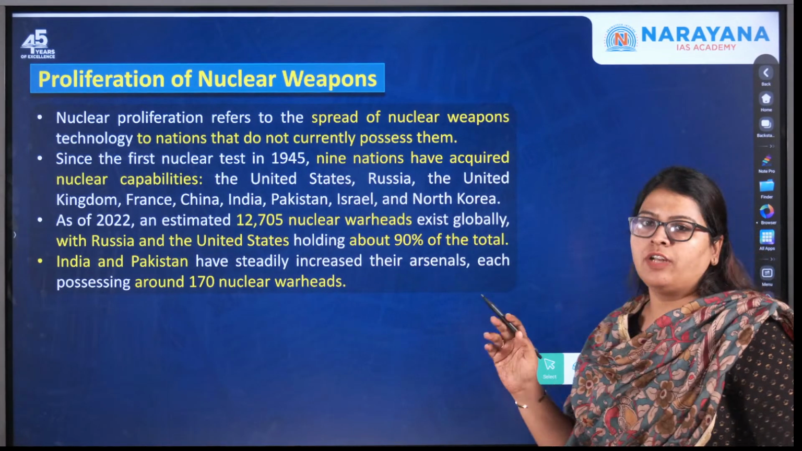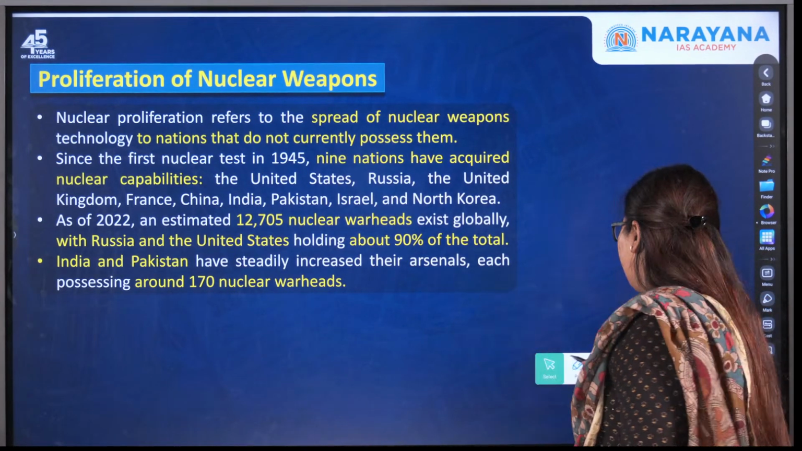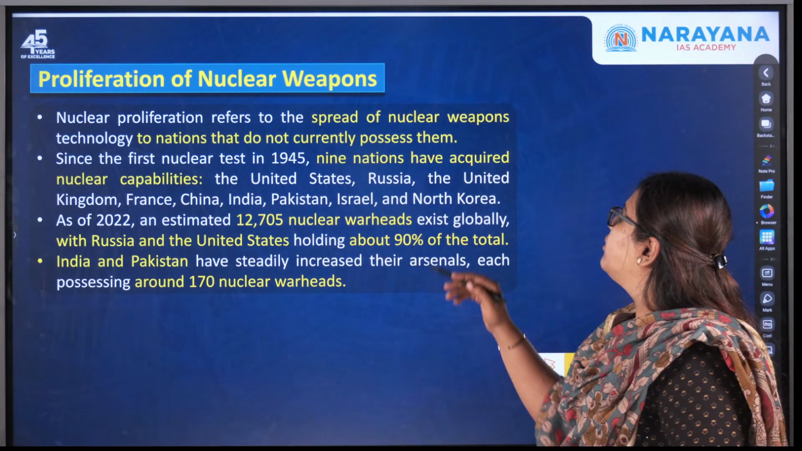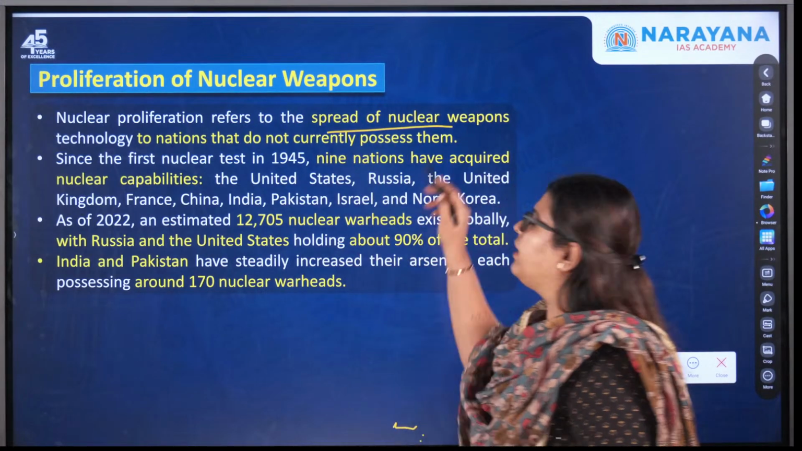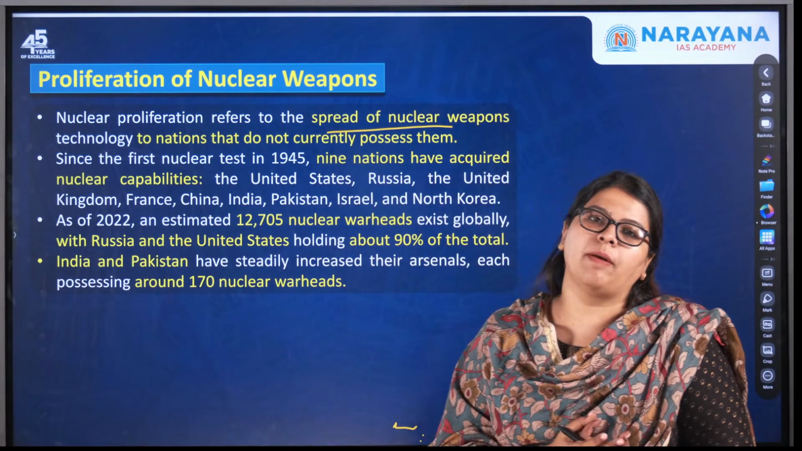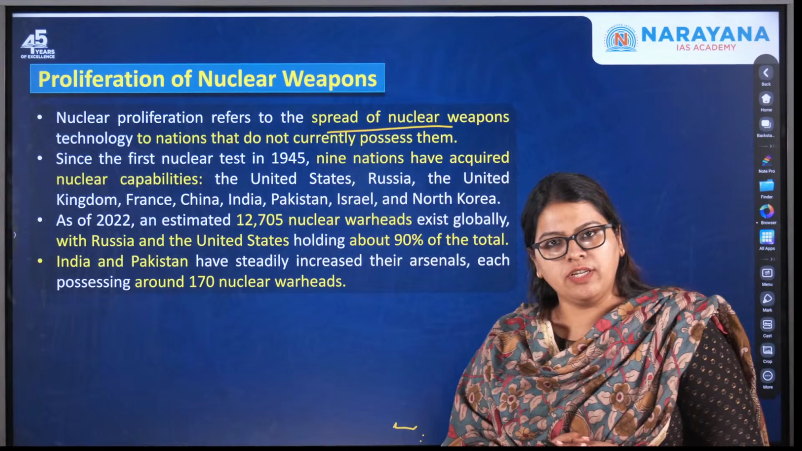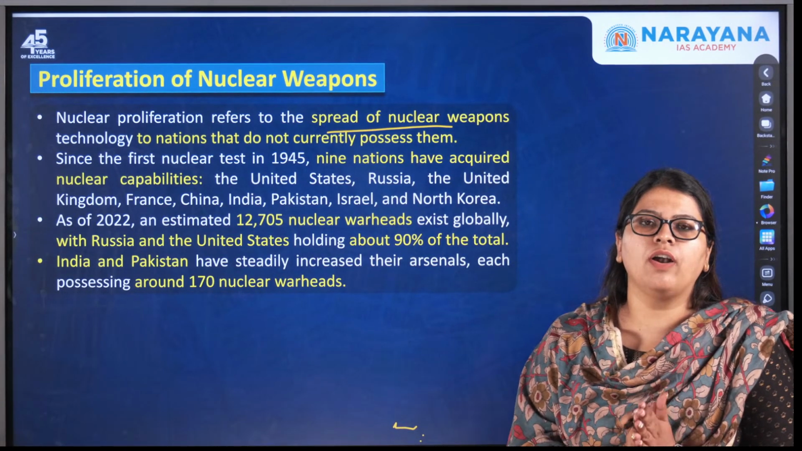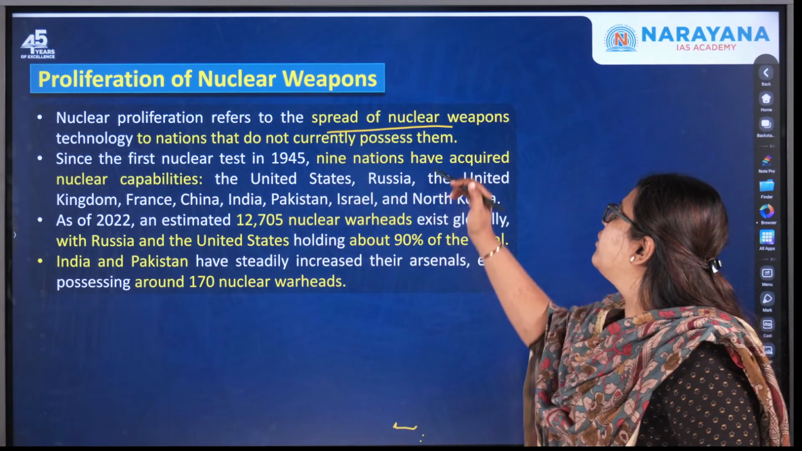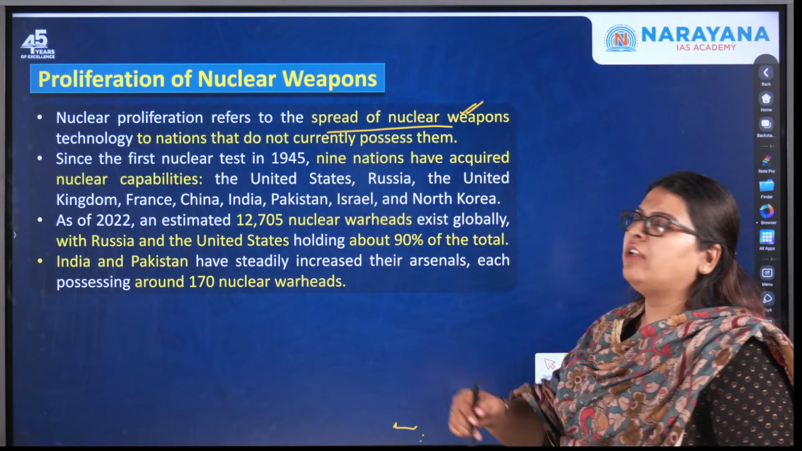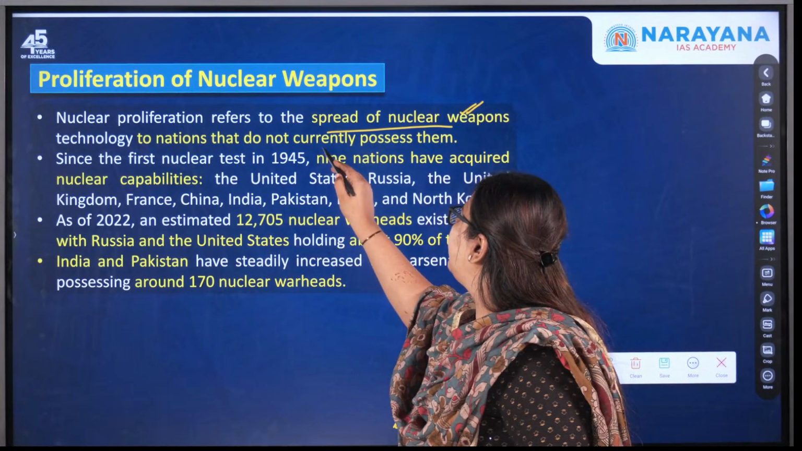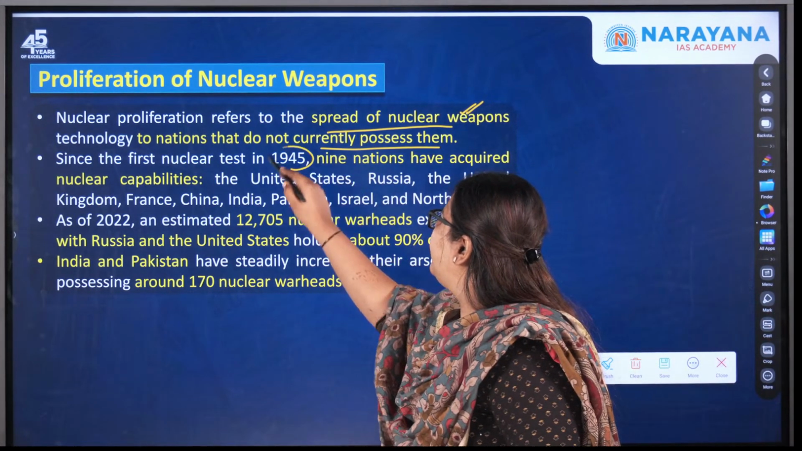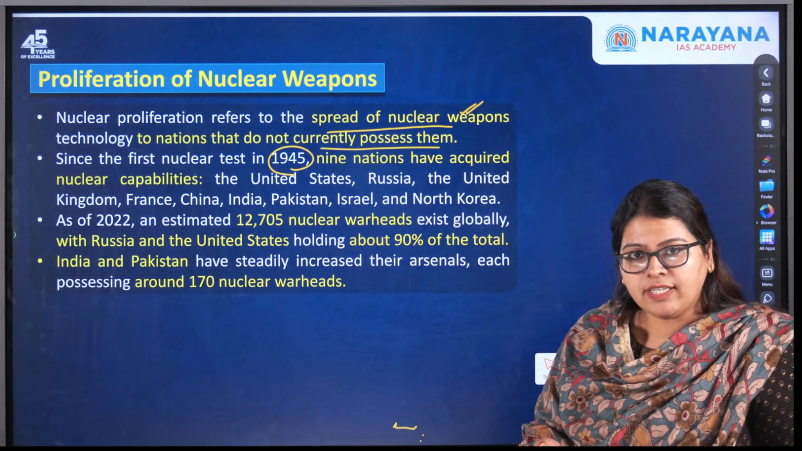So now it is important for us to discuss this particular concept, proliferation of nuclear weapons. Nuclear proliferation is nothing but the spread of nuclear weapon technology to nations that do not currently have any kind of nuclear technology. So this is called nuclear proliferation. It is the spread of nuclear weapons technology to nations that do not currently possess them. And since the first nuclear test that I told you about in 1945, what are the nations that possess them?